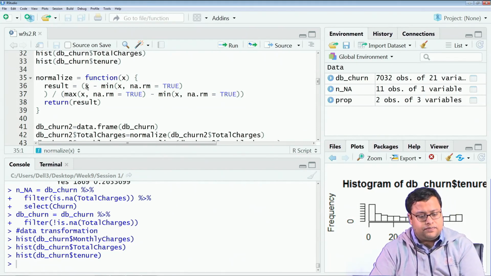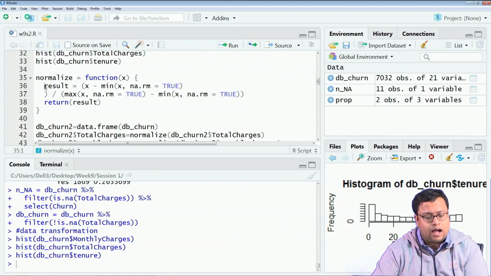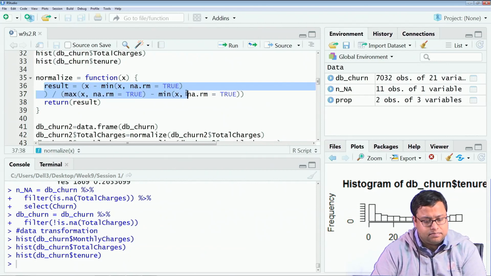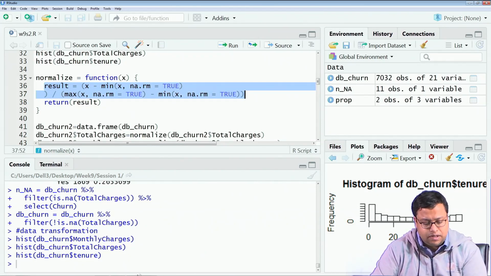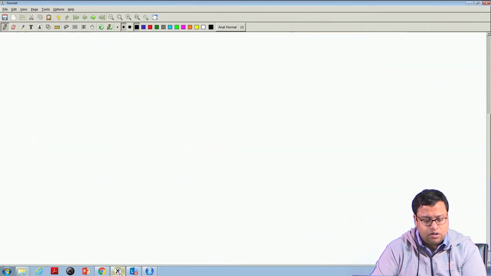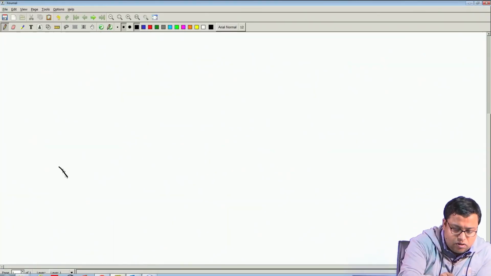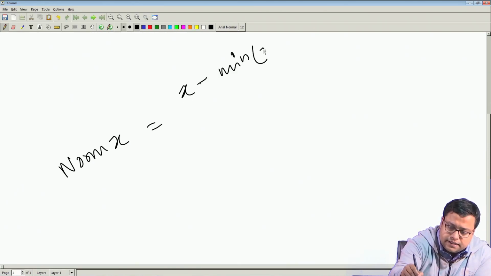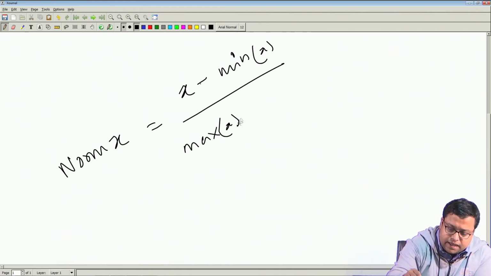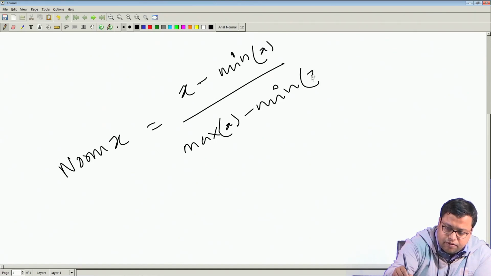The normalization function is: the output is x minus minimum of x divided by maximum of x minus minimum of x. We have done this normalization before. Normalized x is equal to x minus minimum of x divided by maximum of x minus minimum of x.